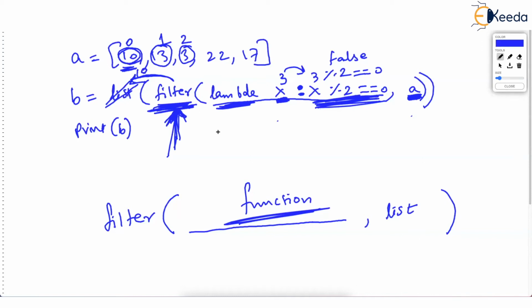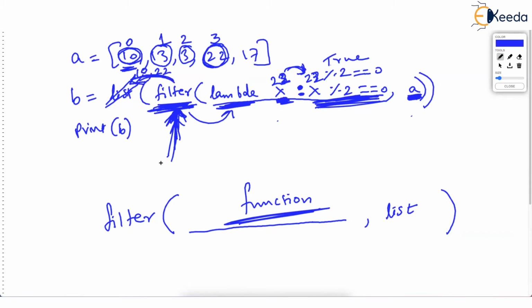Now during the next repetition of filter, 22 is taken. That is the third element, and 22 is passed in x. See how filter is connected with lambda. Filter first says, okay, I am selecting this candidate for the test, 22. And lambda, you have the parameter x. So you better take that 22 and tell me whether the test for 22 is pass or fail. Now, definitely 22 % 2 is 0. 22 is divisible by 2. So this is true. And as 22 has passed the test, the result will contain both 10 and 22.